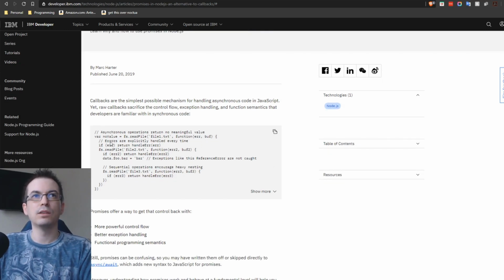So here you'll see that in this example, they're using readFile. This is basically designed for Node. So they've imported the file system package, and they're using the readFile function off of that file system package to read in file1.txt. As you can see here, they have a comma and then a function that they're passing as a parameter. In here, you'll see that error is handled as a parameter, the same way they do in this example. So let's dive in.